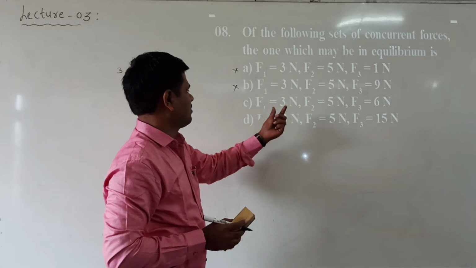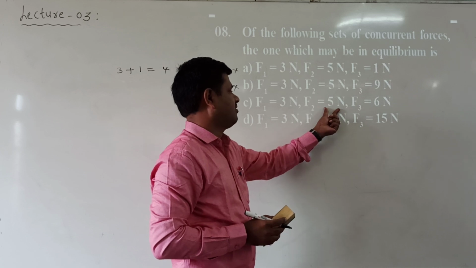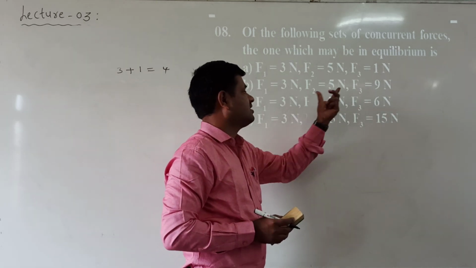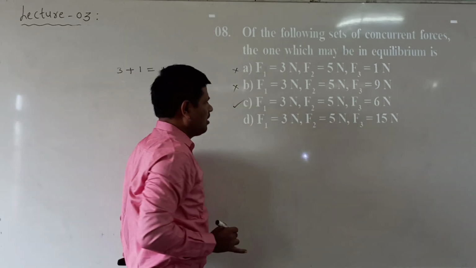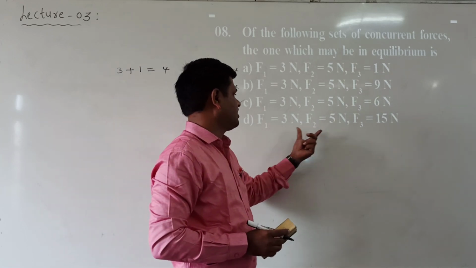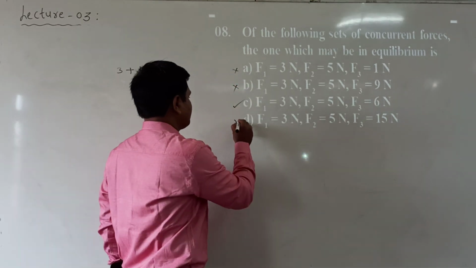See the third option. Smaller vectors 3 and 5: 3 plus 5 equals 8. But the third is equal to 6. It means the resultant of these two vectors is larger than the 6 newton. That's the reason. Which option is correct here? C option is correct. But observing the fourth option also: 3 plus 5 is equal to 8, and 8 is smaller than the 15. That's the reason this option is wrong.